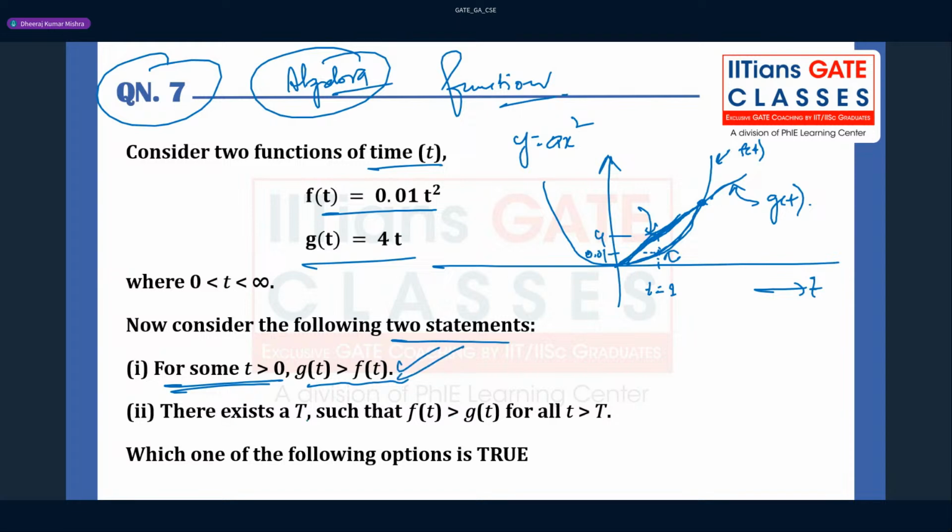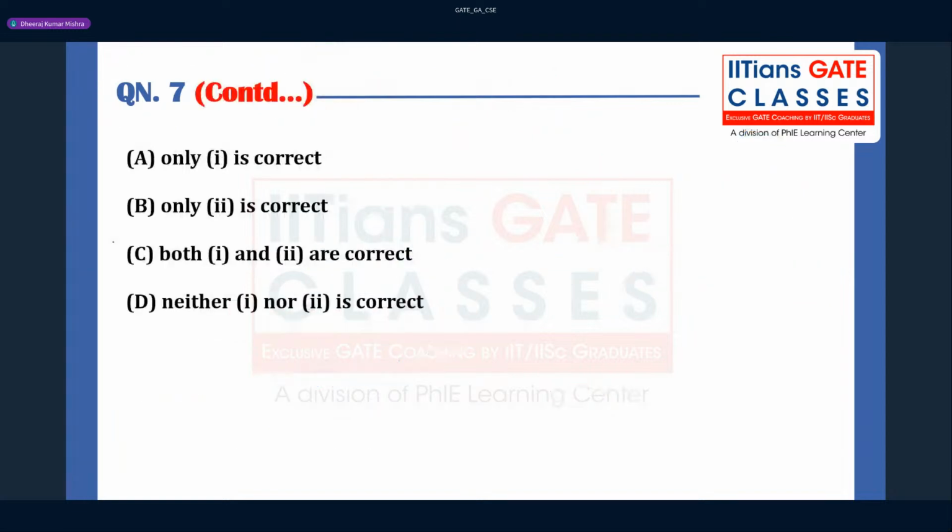Now, there exists a capital T such that f(t) is greater than g(t) for all t greater than that capital T. Yes, it is also sure. For some time g(t) is greater, but if you choose some time capital T, after that f(t) will always be greater and g(t) will not be greater. So both options are correct. I think this is clear for everyone.